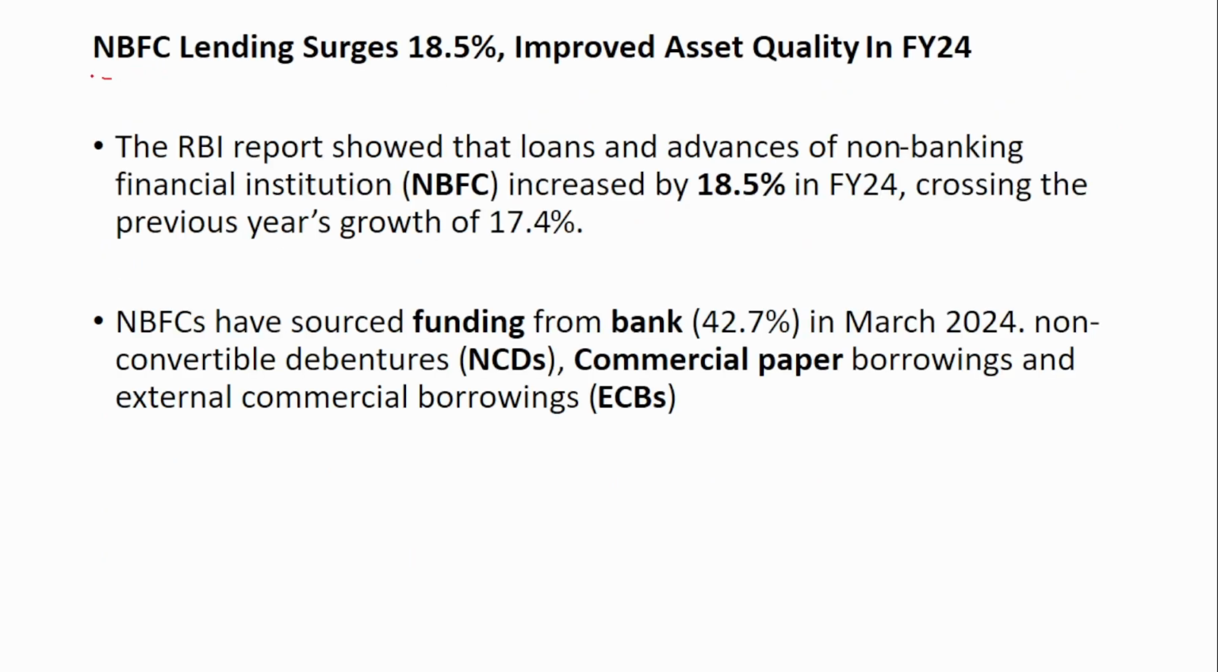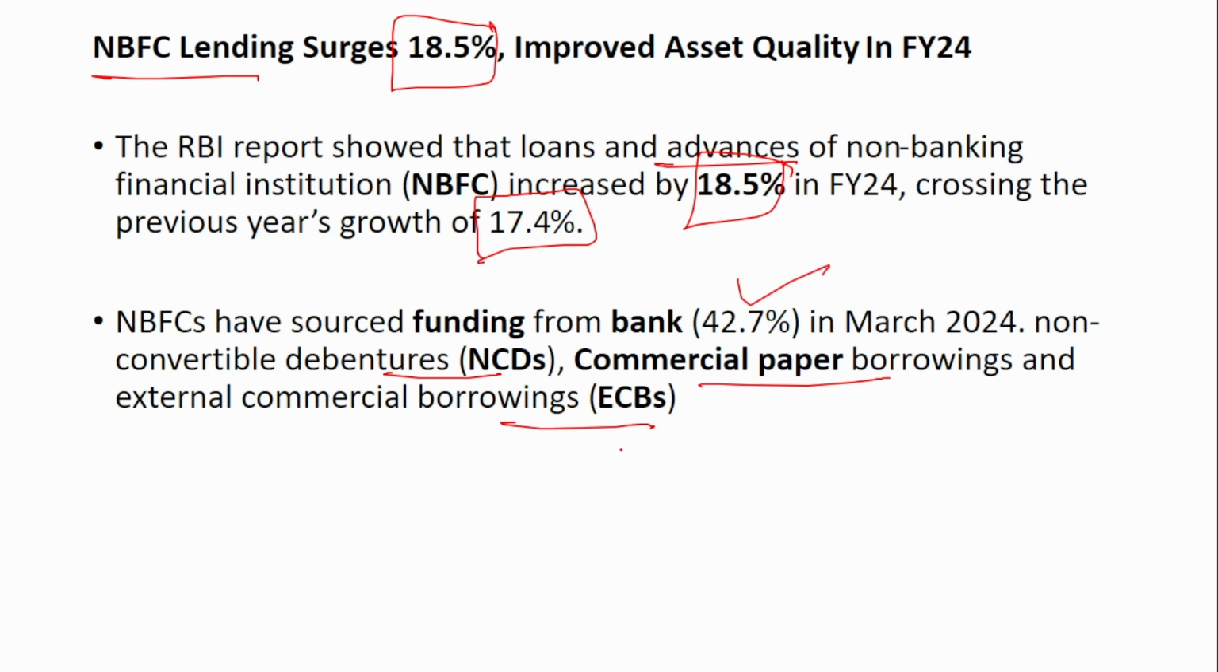Next point is NBFC lending surges 18.5%. So the RBI report showed that the loans and advances of the non-banking finance companies increased by 18.5% compared to the previous year's 17.4%. So NBFCs have sourced funding from the banks. Around 42% of the total funding is from the banks, and also from non-convertible debentures, commercial paper borrowings and external commercial borrowings.